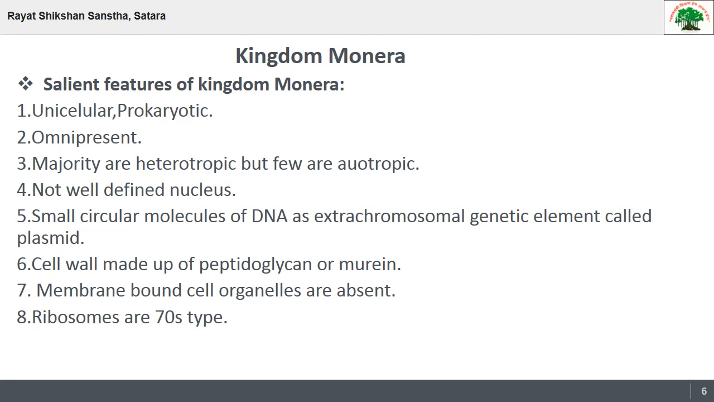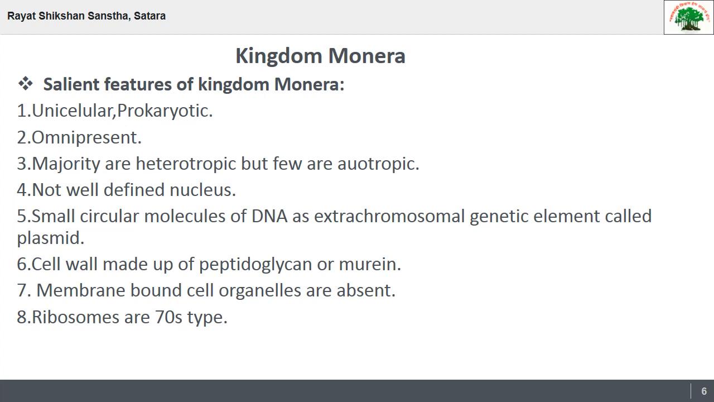Then the next one: the majority are heterotrophic but a few are autotrophic. Heterotrophic means, actually, this is the mode of nutrition. Heterotrophic means they depend on others for their nutrition, and autotrophic means they prepare their own food. They make their own nutrition.